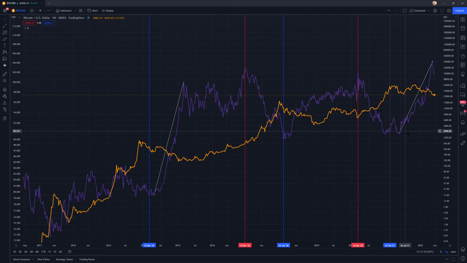It is a currency index, so it is comparing the US dollar to other currencies and valuing its strength. But overall, I would expect that Bitcoin is going to be putting in a bottom similar to when DXY is putting in a top. And I think the evidence for a DXY top is not substantial yet. We don't really have a lot to go on.